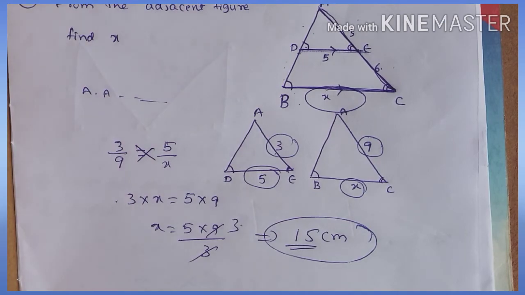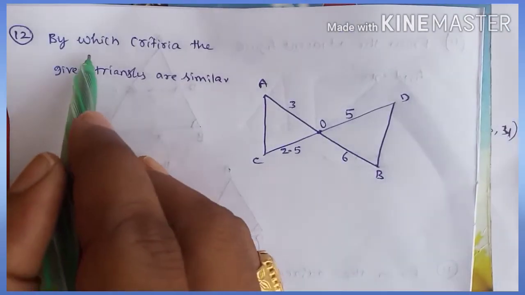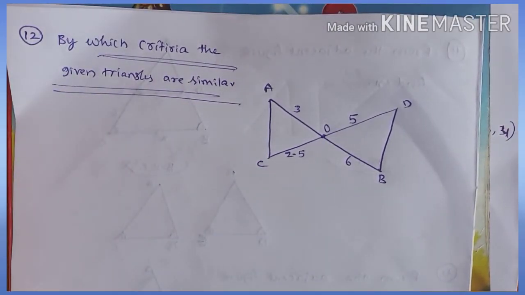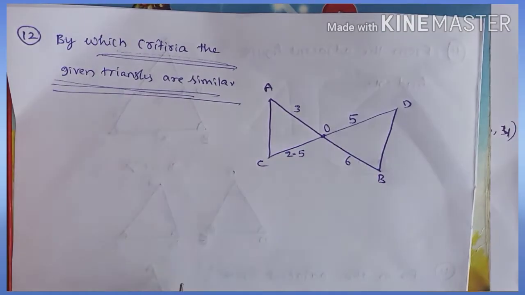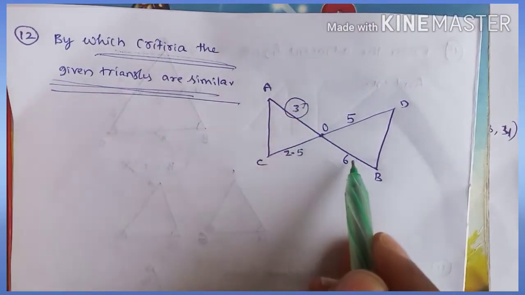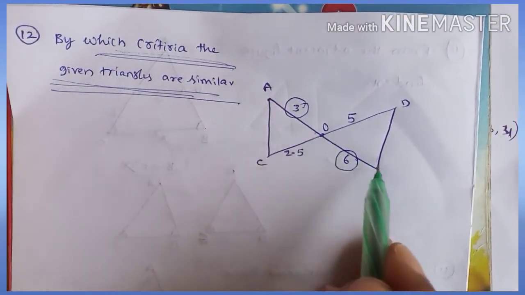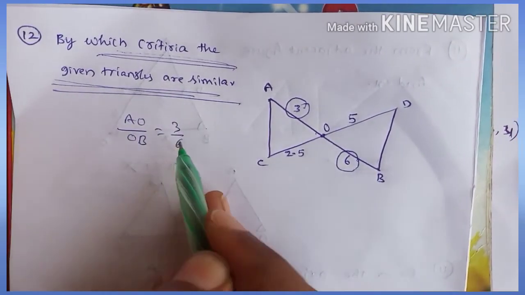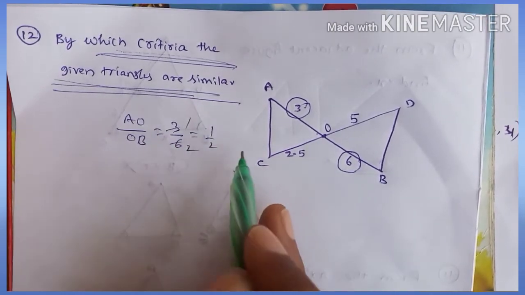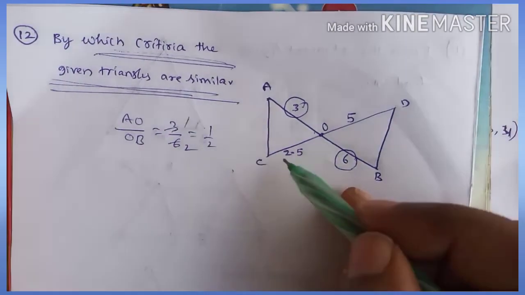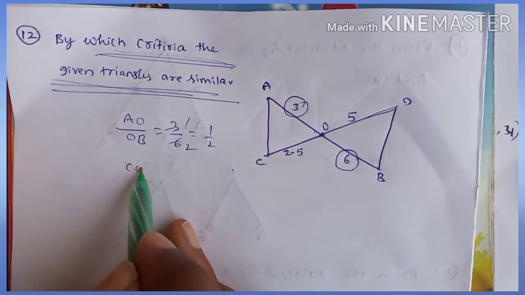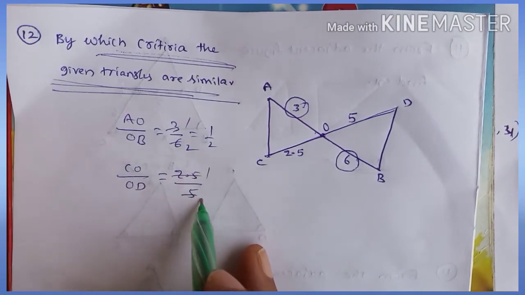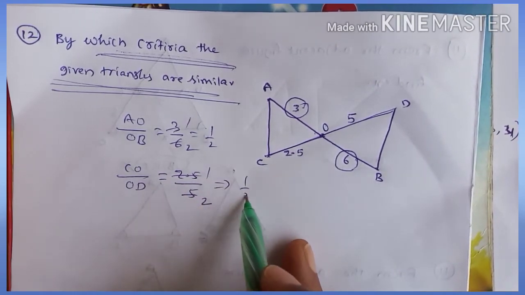Okay, next problem. By which criterion are the given triangles similar? First, AO by OB is equal to 3 by 6, which is 1 by 2. Similarly CO by OD, here also 2.5 by 5, which is also 1 by 2. Here also equal.